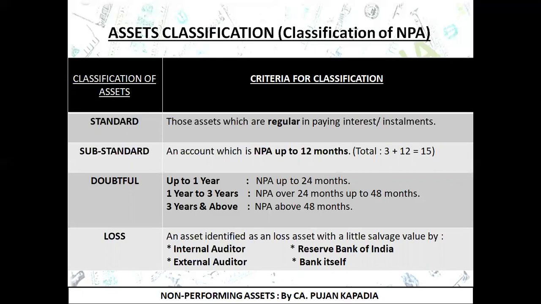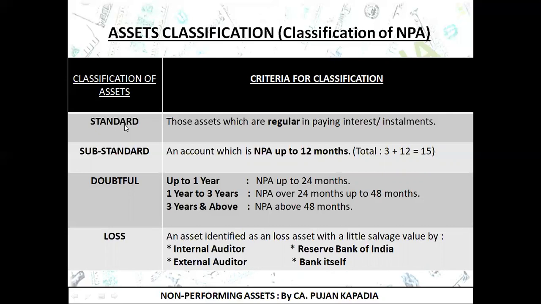So prepare it well. First is standard asset, under which I have written those assets which are regular in paying the interest and installments. Important word over here is regular, which means as and when your EMI or your installments become due, the customer is duly repaying that amount. For example, on every 7th of the next month, my EMI is due and I'm duly paying my EMI on that particular date itself. Then it can be said that I am a regular repayer of the particular loan. As a result of which my account conduct is regular, my repayment is going on regularly. So that particular loan account will be classified by the bank as a standard asset.